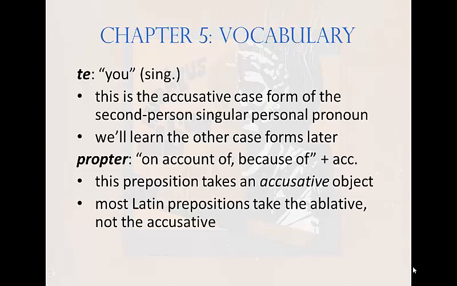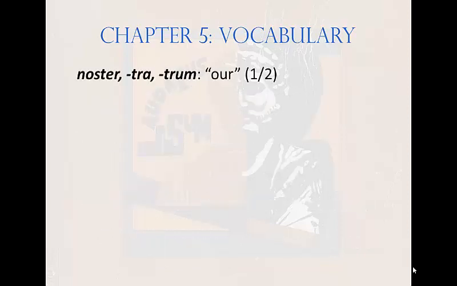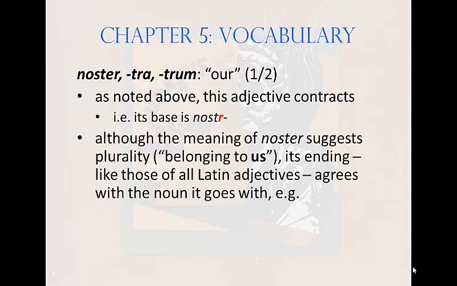Most Latin prepositions take the ablative, not the accusative. It would be wise if you memorized your Latin prepositions as belonging to one of two categories, those that take the ablative and those that take the accusative. The next word is noster, nostra, nostrum, meaning our, that is, belonging to us. It's a first-second declension adjective. As we noted above, this adjective contracts, so its base is NOSTR.